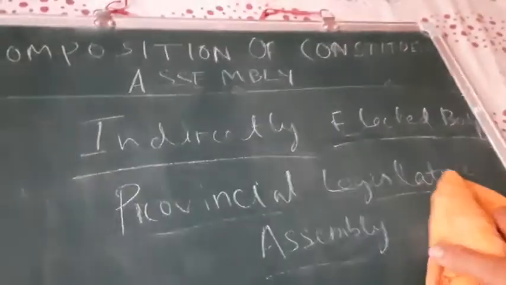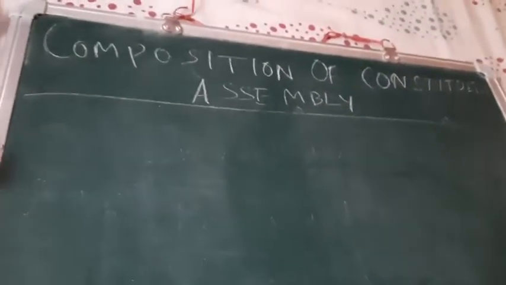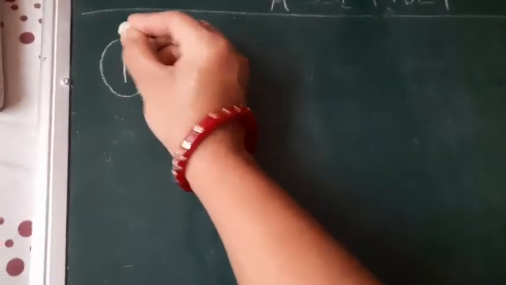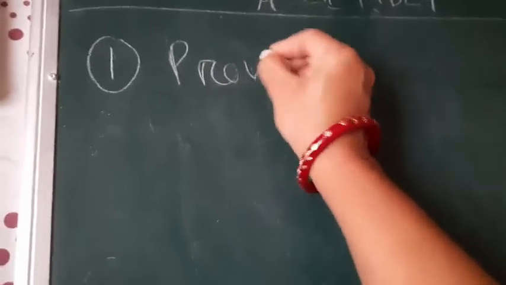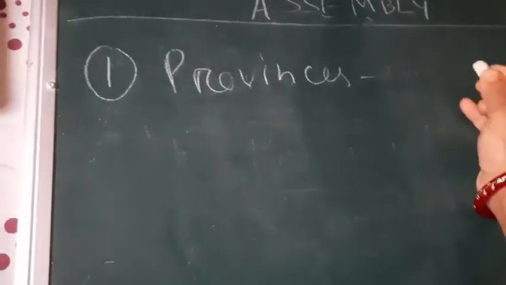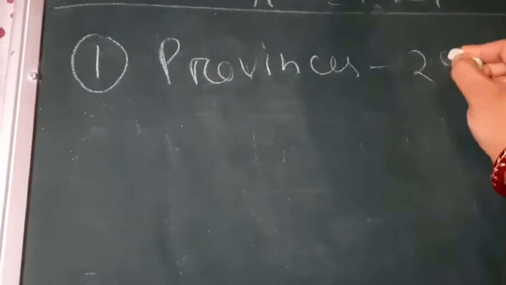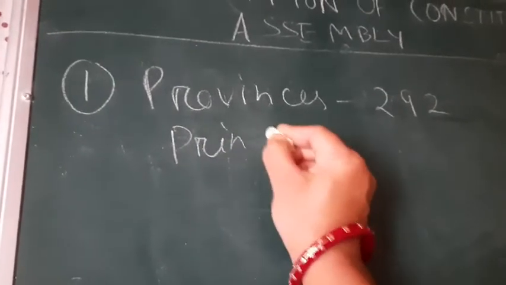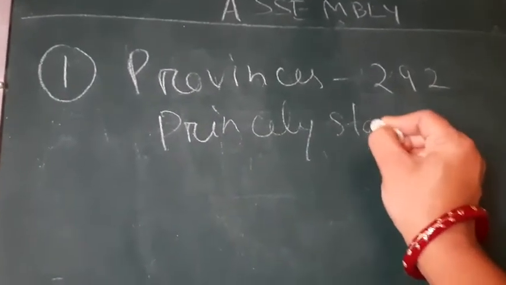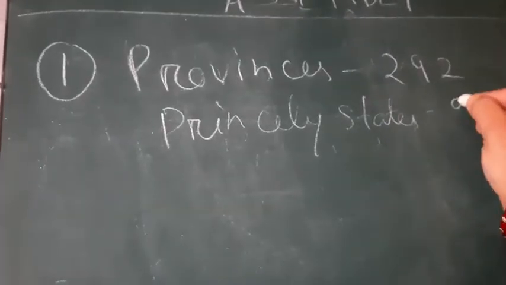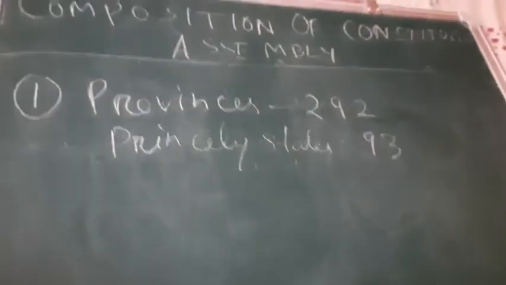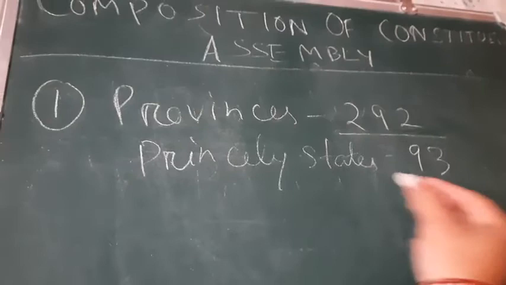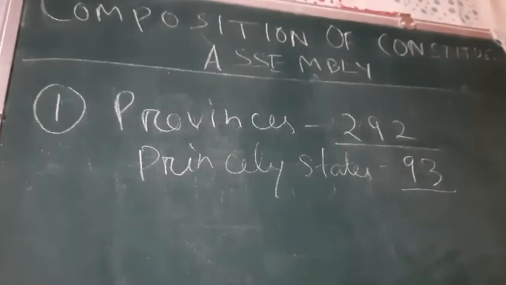Now there were some criteria during the time of election. Provinces had to elect how many members? 292 members. And princely states had to elect how many members? 93 members. Provinces would elect 292, and princely states would elect 93 members.